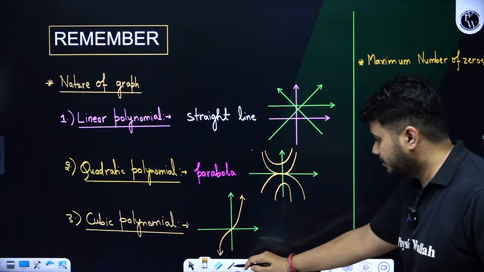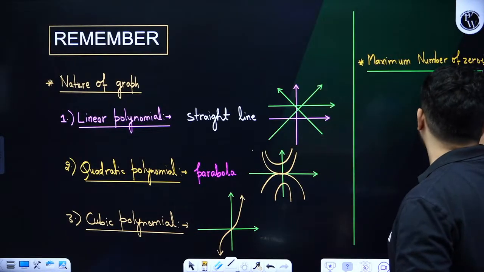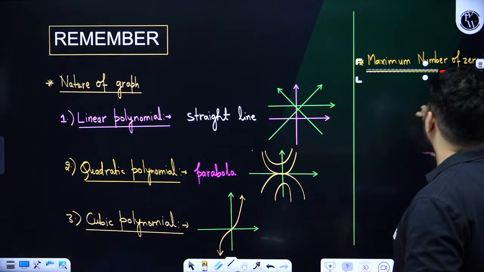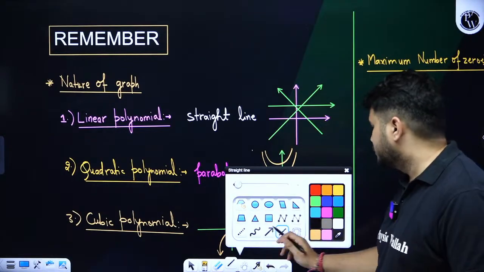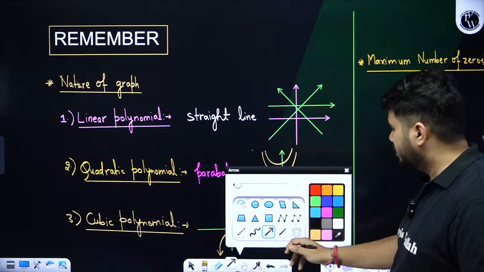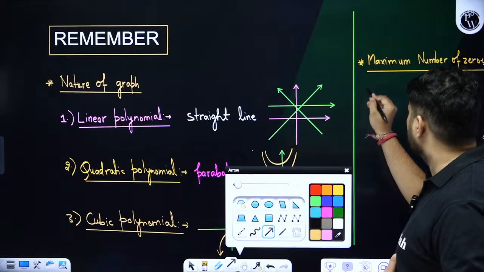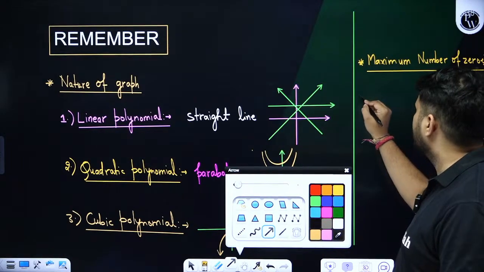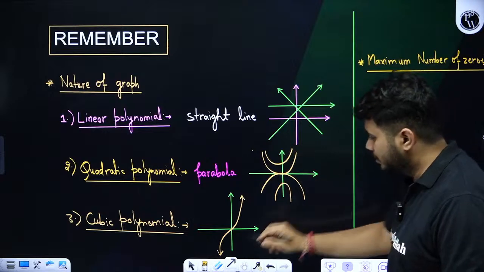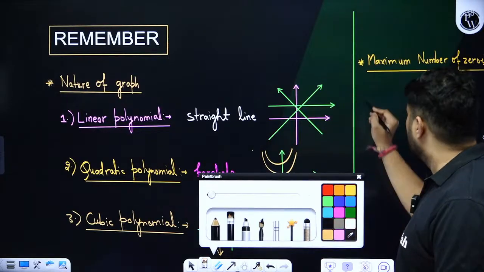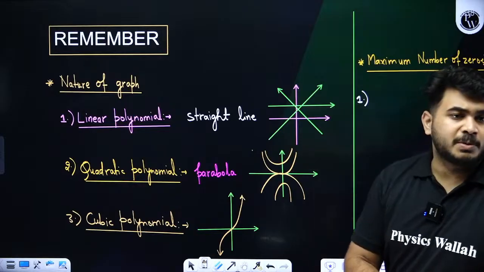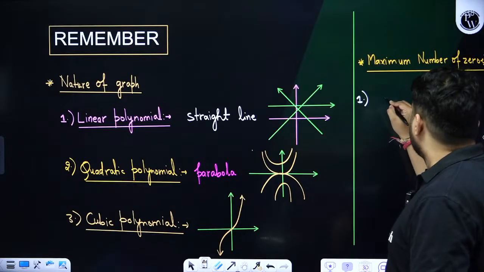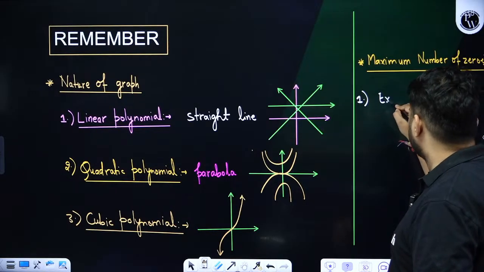Clear? So if anyone knows, can you people drop it down in the chat box? Maximum number of zeros for a linear polynomial, how much? First one I am writing down over here. The maximum number of zeros for a linear polynomial will be how much, students? It will be exactly 1.